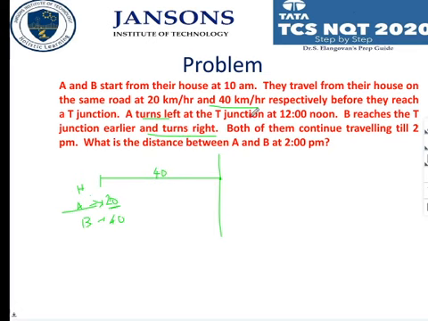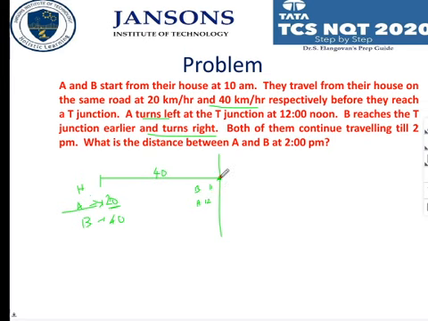In 1 hour he crosses 20 kilometers, so in 2 hours he will cover 40 kilometers. Now this is 40 kilometers here, and the T junction is there. At 12 o'clock A has reached. B would have reached by 11 o'clock, correct? B reaches the T junction early. Yes, of course, B would have reached at 11 o'clock itself.